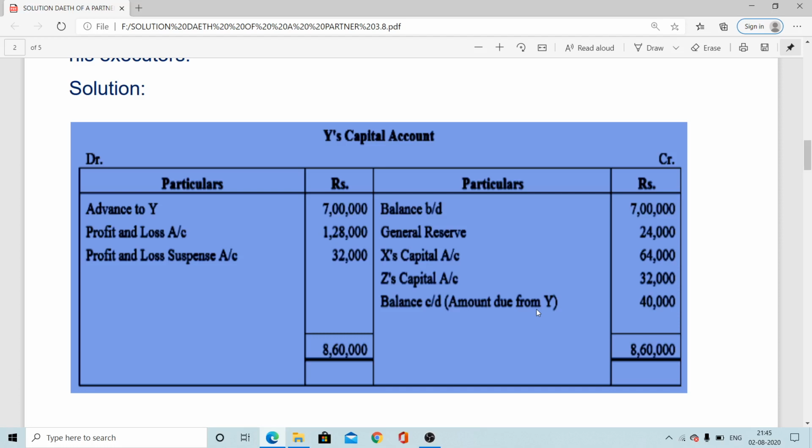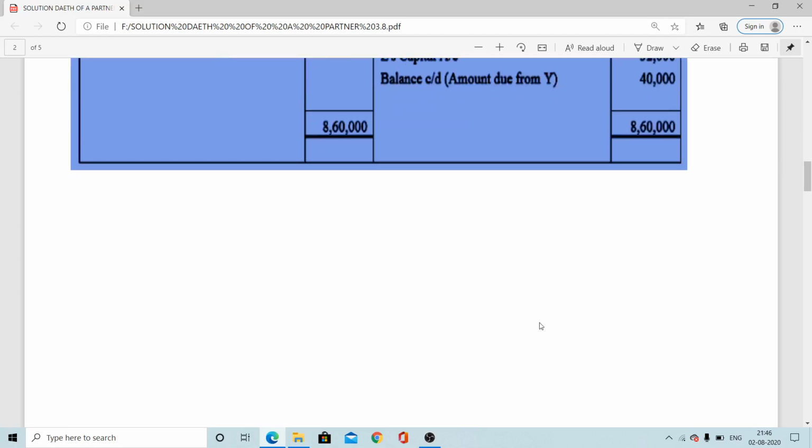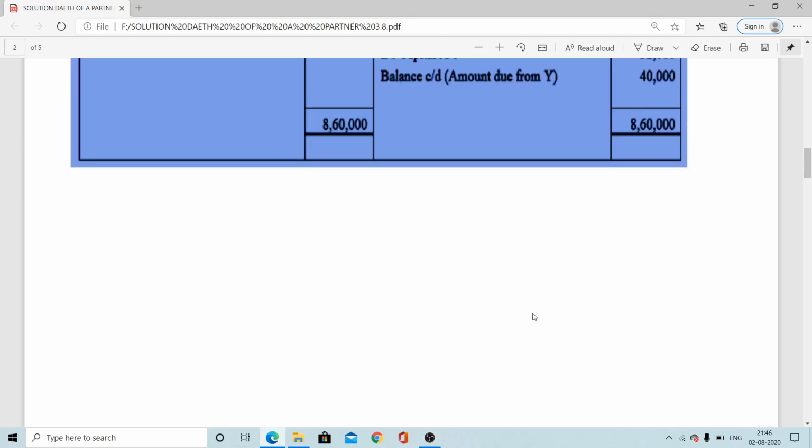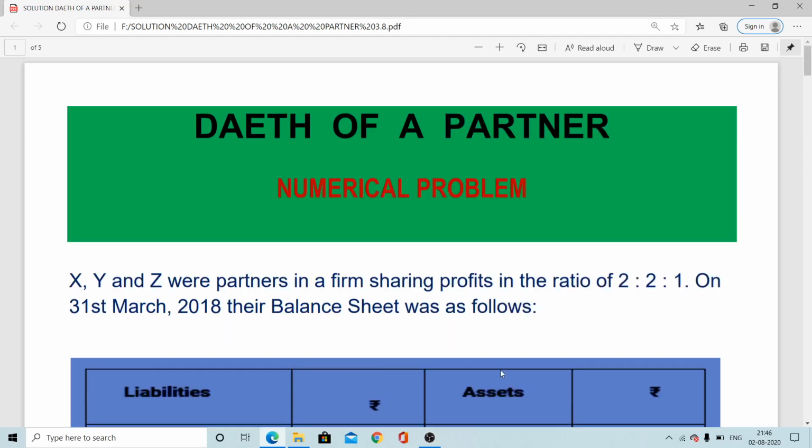Now I'm going to conclude this session. Numerical problem solution. This is our different type of problem. We already explained in detail. Okay, we are going to conclude this session. Thank you very much.